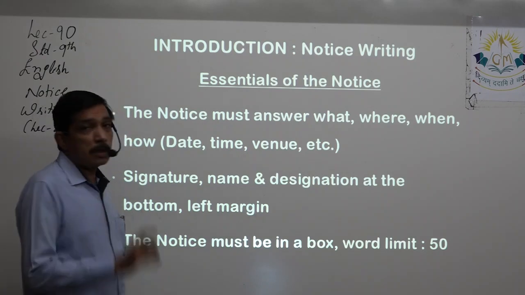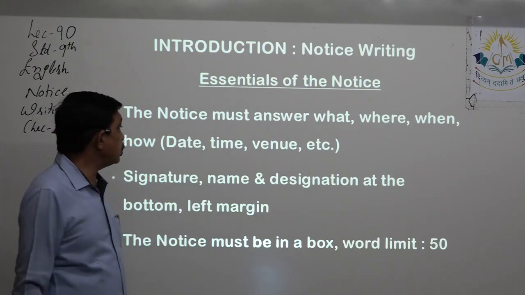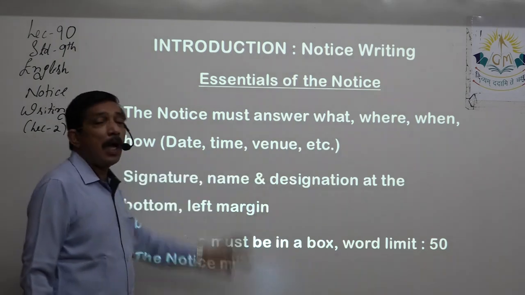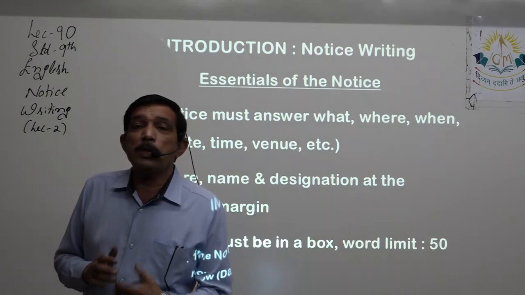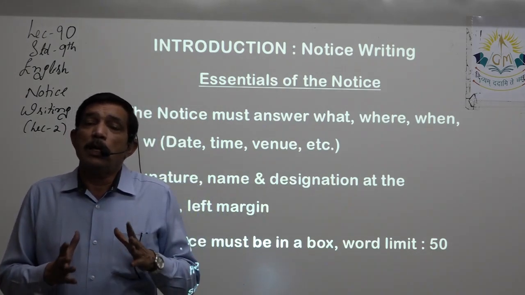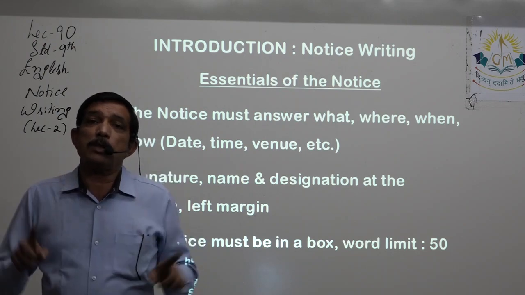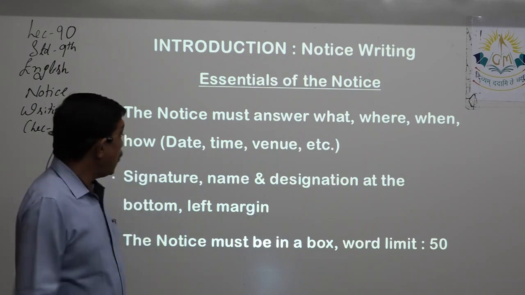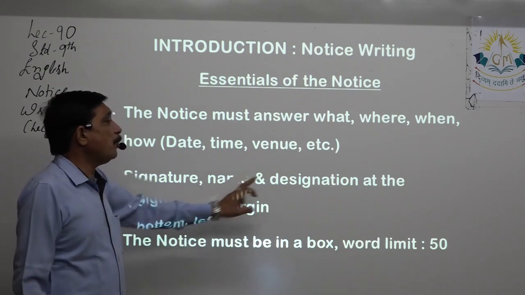What, that means the topic on which the notice is. Where, that is the venue. When, that is date and time. How, what is the program of events, what are they going to do. So the notice should be answering these many things so that the reader gets the complete picture of whatever event is going to happen. At the end, signature, name and designation.